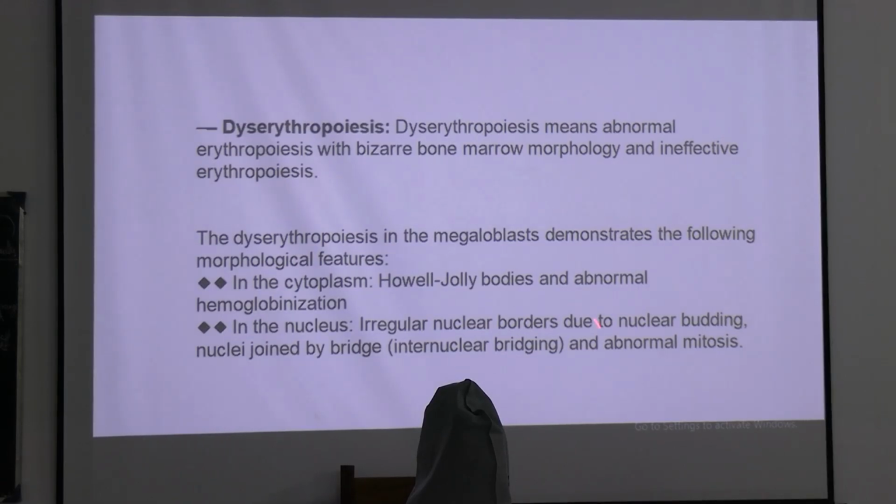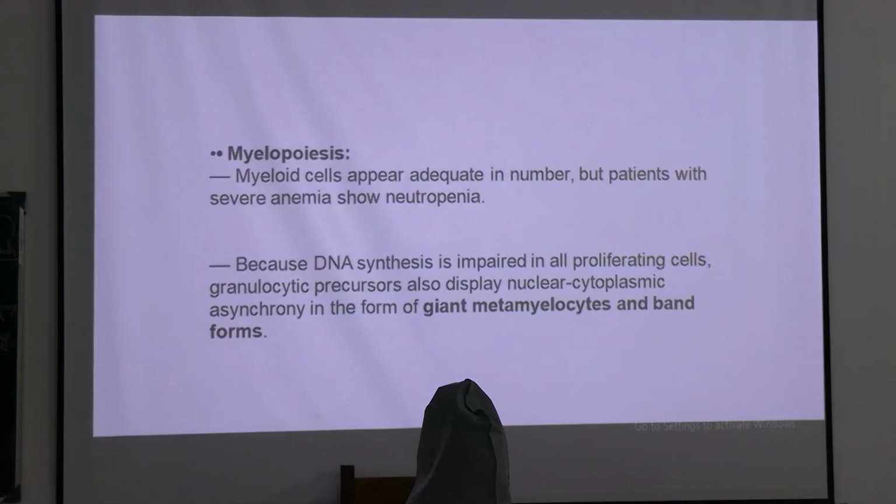So these are the features of dyserythropoiesis in megaloblast. In case of myelopoiesis, the myeloid cells appear adequate in number, but in the patients with severe anemia, they will show neutropenia, because DNA synthesis is impaired in all the proliferating cells due to deficiency.